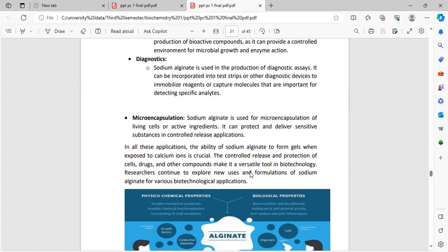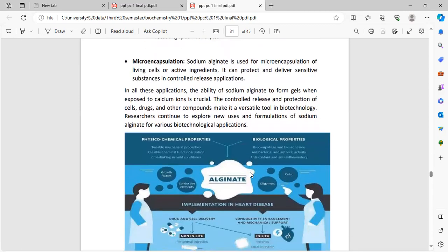Microencapsulation. Sodium alginate is used for microencapsulation of living cells or active ingredients. It can protect and deliver sensitive substances in controlled release applications. In all these applications, the ability of sodium alginate to form gels when exposed to calcium ions is crucial. The controlled release and the protection of cells, drugs, and other compounds make it a versatile tool in biotechnology. Researchers continue to explore new uses and formulations of sodium alginate for various biomedical applications.